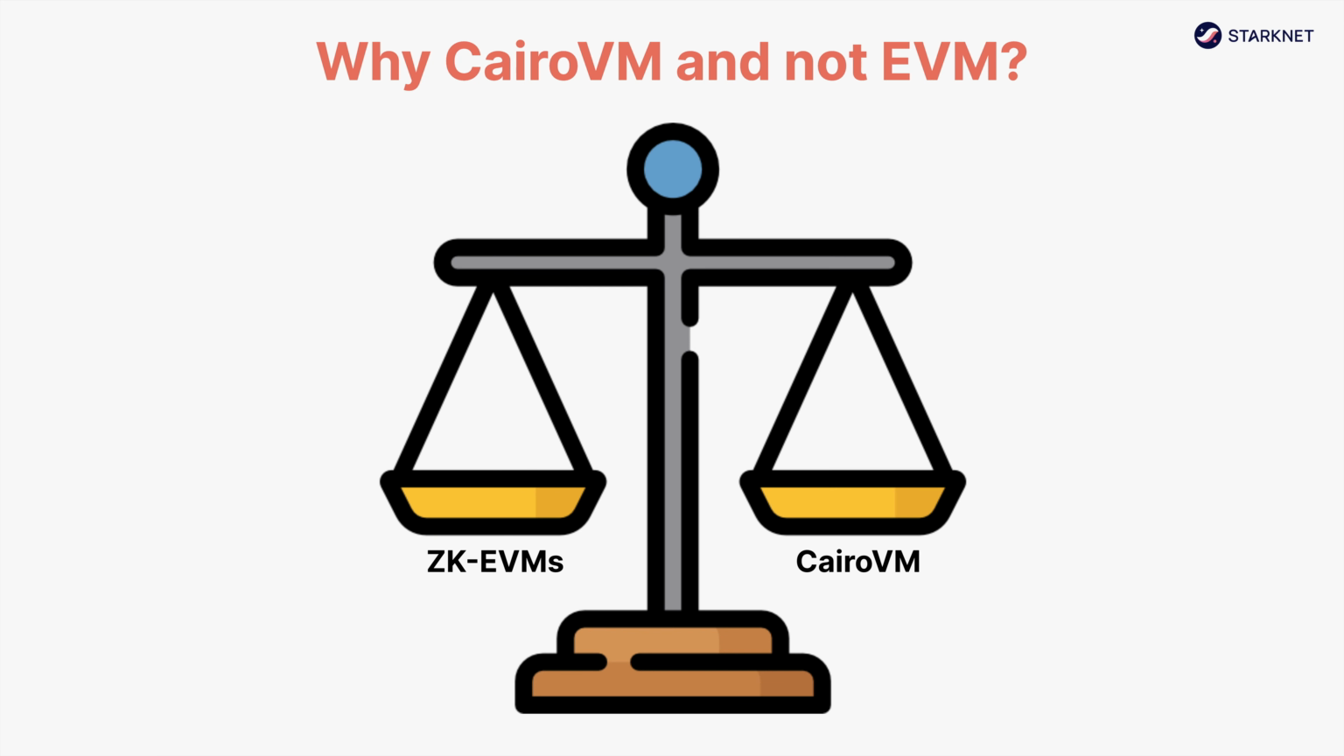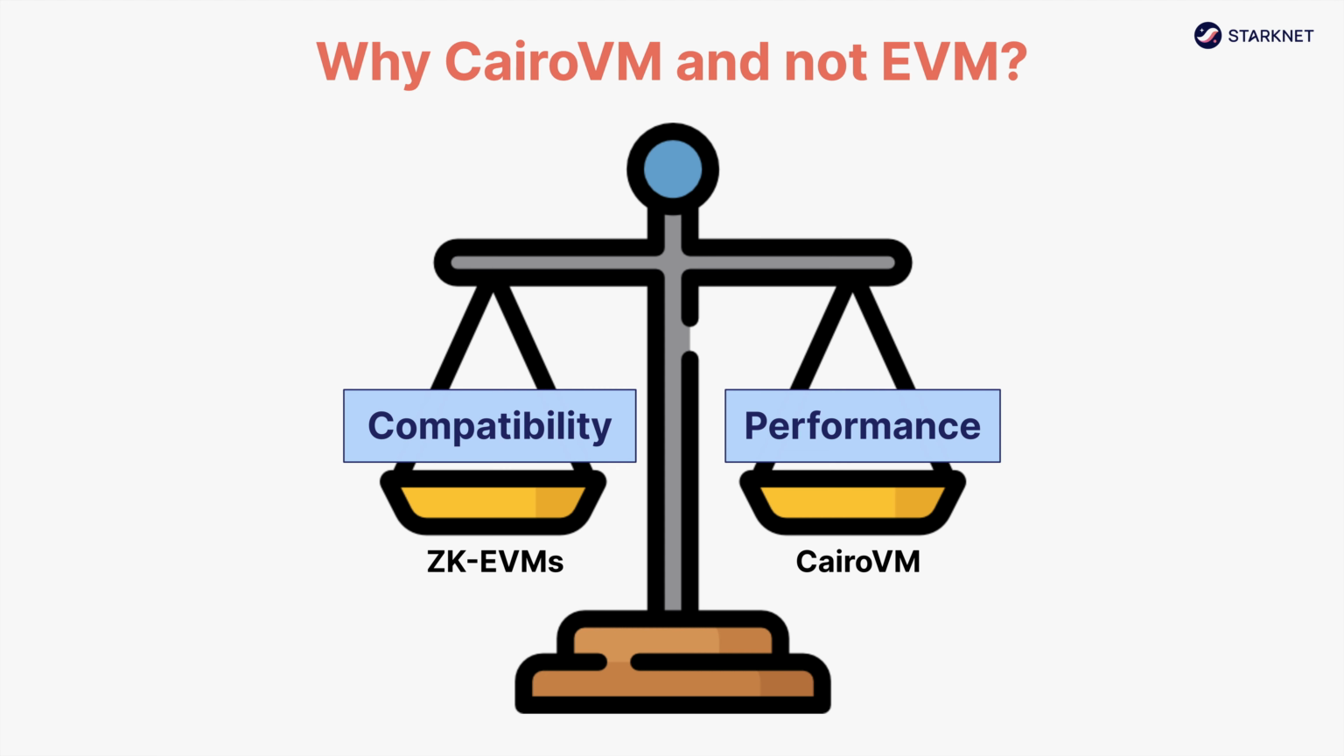A common question we got asked, especially in the early days, was why did we decide to create our own virtual machine, the CairoVM, instead of using Ethereum's virtual machine, the EVM? Most rollups today claim to be compatible with the EVM, which means that they can reuse the same development tools available on Ethereum, including Solidity, as the smart contract programming language.